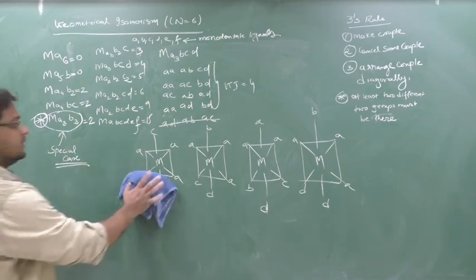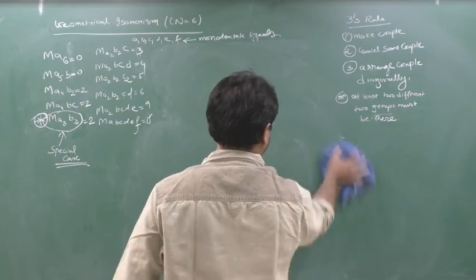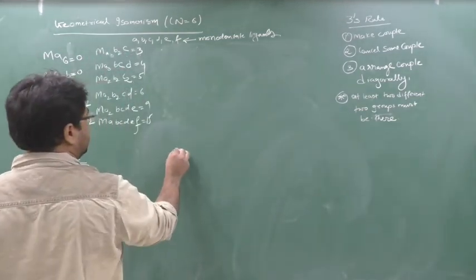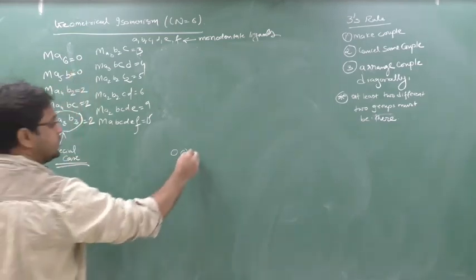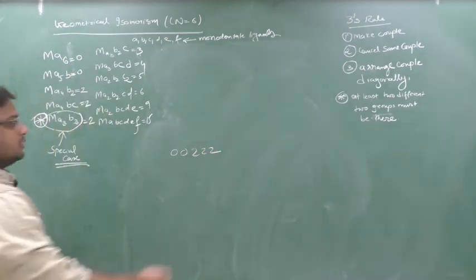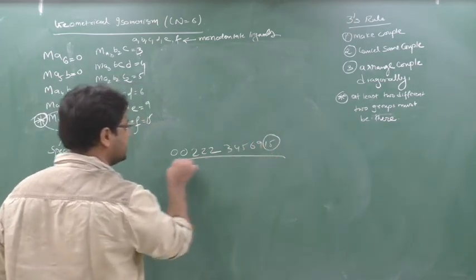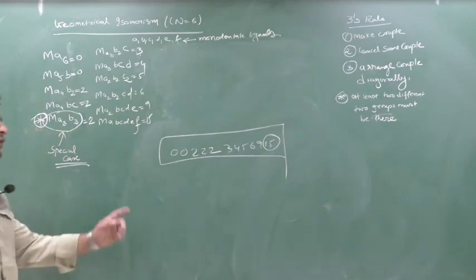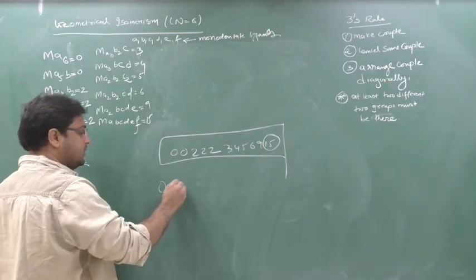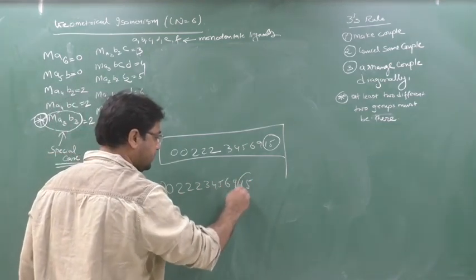So see here. Now what is the number I have given? First, the number is 0, 0, 2, 2, 2, because here it is double, no? So 0, 0, 2, 2, 2, 3, 4, 5, 6, 9, 15. Okay, this is the number. Why 15? It is not 1, 5, it is 15. Once more, this number: 0, 0, 2, 2, 2, 3, 4, 5, 6, 9, 15.